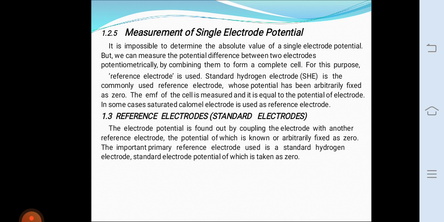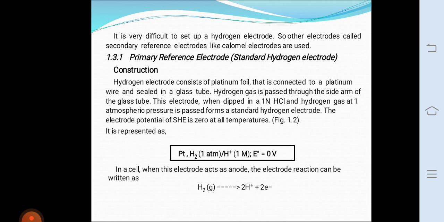In a cell, when this electrode acts as anode, the electrode reaction can be written as H2 gives 2H+ plus 2 electrons. When this electrode acts as cathode, the electrode reaction is written as 2H+ plus 2 electrons forms H2, so a reduction reaction takes place. The diagram of the standard hydrogen electrode is shown in the figure. The limitations of the standard hydrogen electrode are that it requires hydrogen gas and it is difficult to set up and transport.